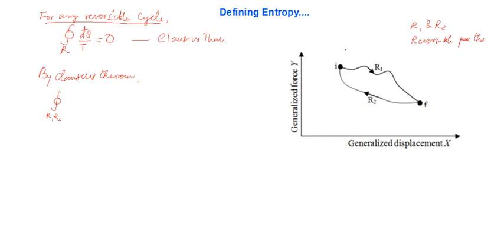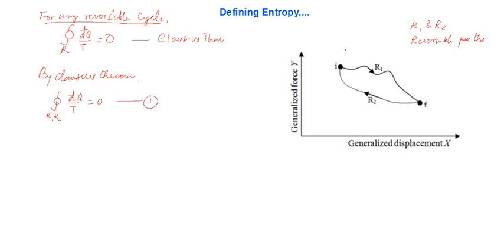Instead of this R, I am making it more specific, writing R1, R2 with reference to the labels used in the diagram. R1, R2, d bar q over T is equal to 0. So let me begin from here, from the Clausius theorem to the particular path.